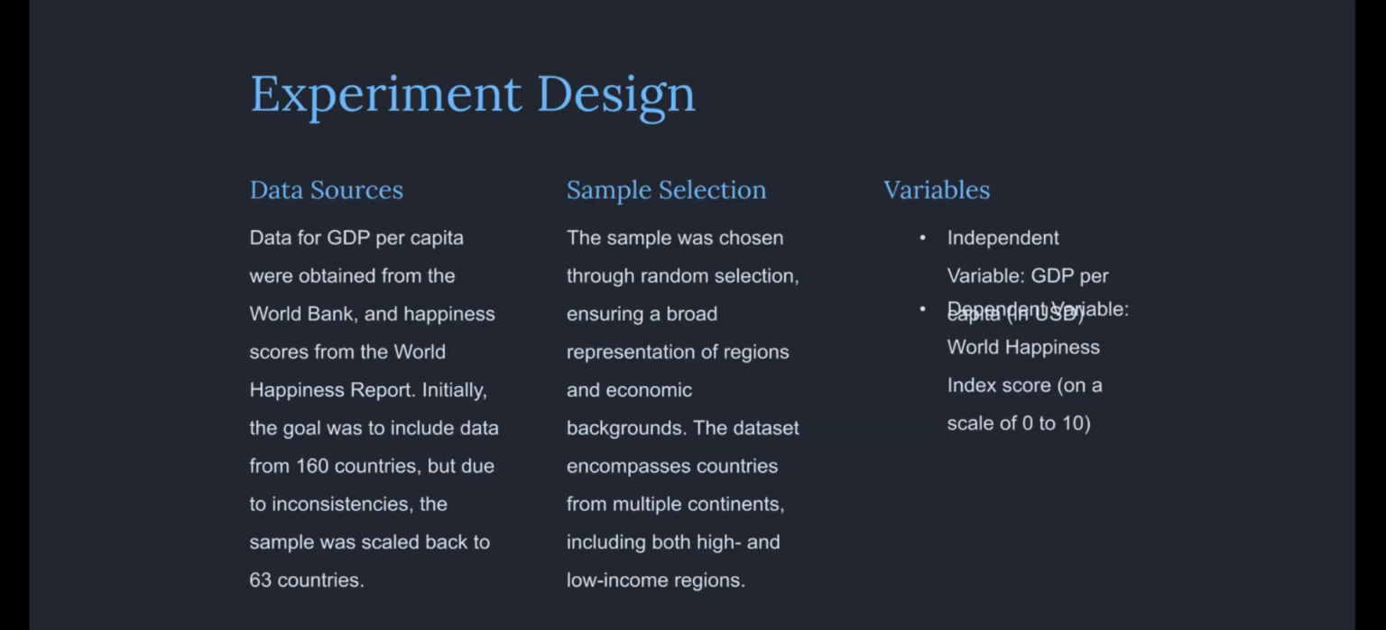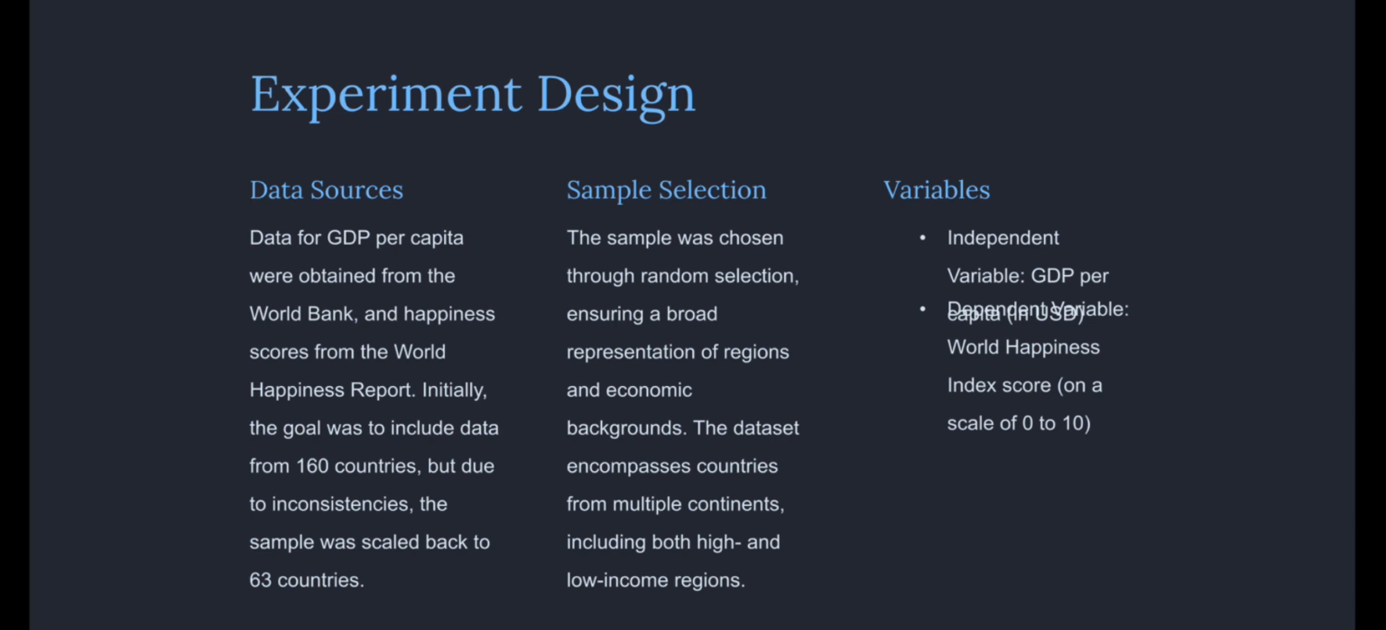We structured the study to examine the correlation between GDP per capita and the World Happiness Index scores. Data for GDP per capita were obtained from the World Bank and the happiness scores from the World Happiness Report. Initially, our goal was to include data from 160 countries, but due to inconsistencies in data, we scaled back to a sample of 63 countries. Our sample was chosen through random selection, ensuring a broad representation of regions and economic backgrounds. The data set encompasses countries from multiple continents, including both high and low income regions.